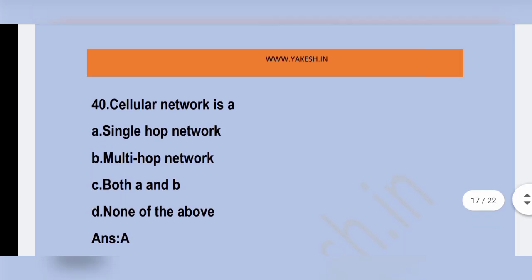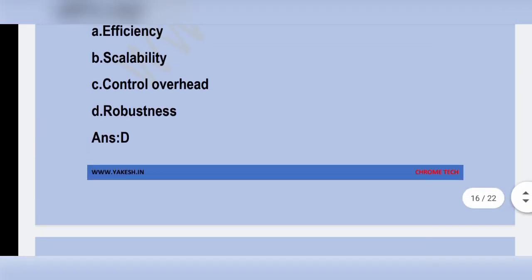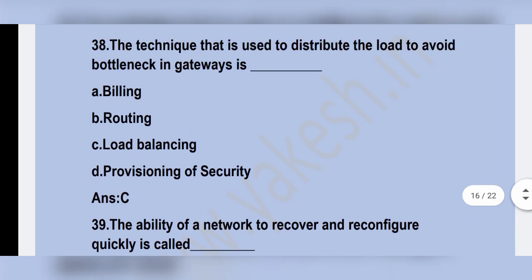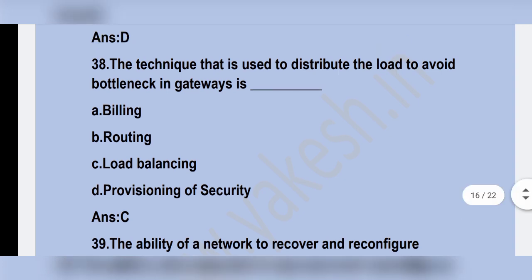Next question. Cellular network is a dash. Option A, single hop network. The ability of a network to recover and reconfigure quickly is called dash. Option D, robustness is the correct answer. The technique that is used to distribute the load to avoid bottleneck in gateway is dash. Option C, load balancing is the correct answer.